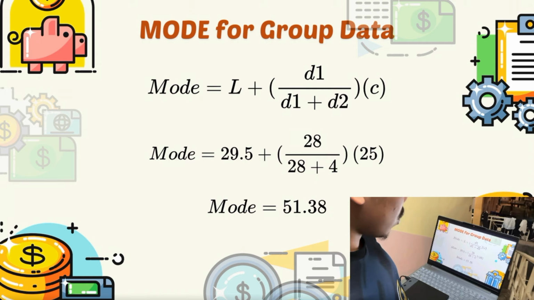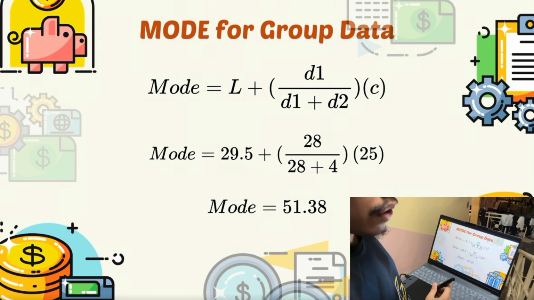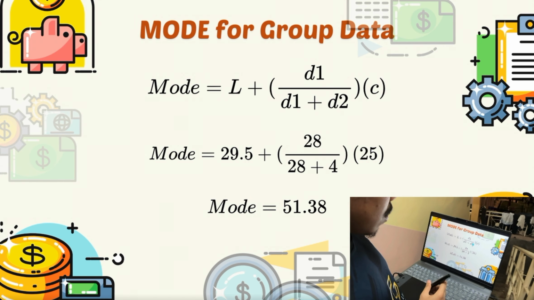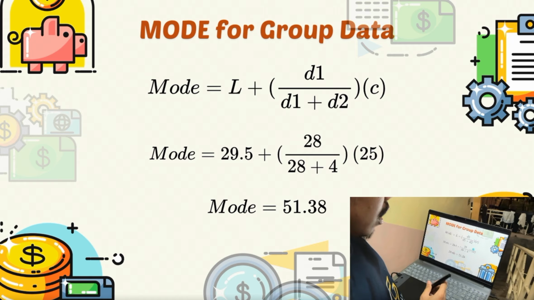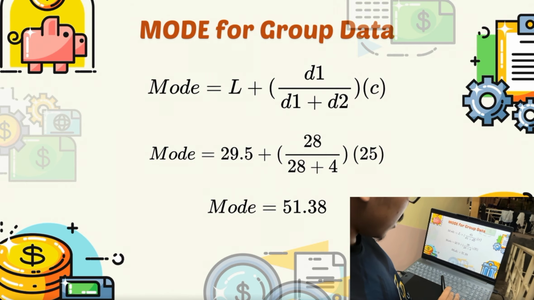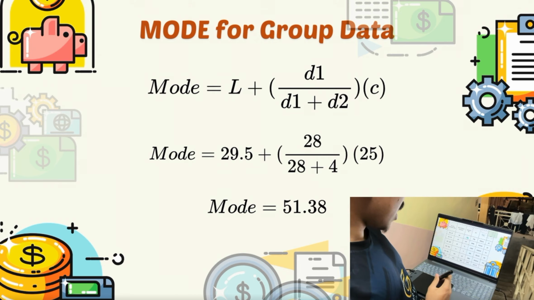Okay, how to find the mode of group data? First, we need the lower boundary of the modal class, the difference between the frequency of the modal class and the frequency before the modal class, and also the difference between the frequency of the modal class and the frequency after the modal class, and also the class size. Okay, how to find the lower boundary of the modal class? First, what is the modal class? Modal class is the data with the highest frequency here.